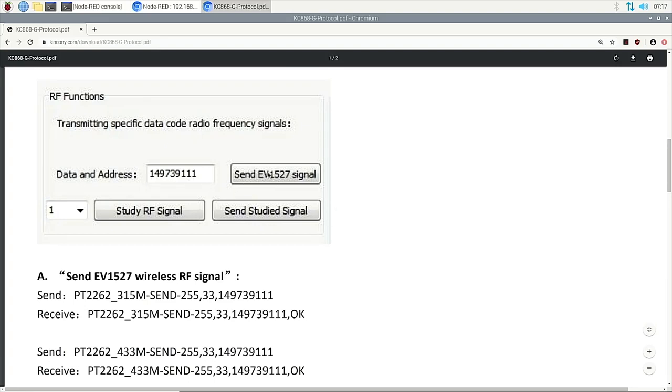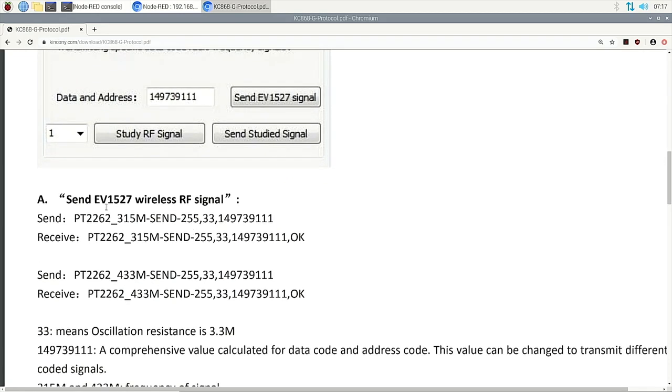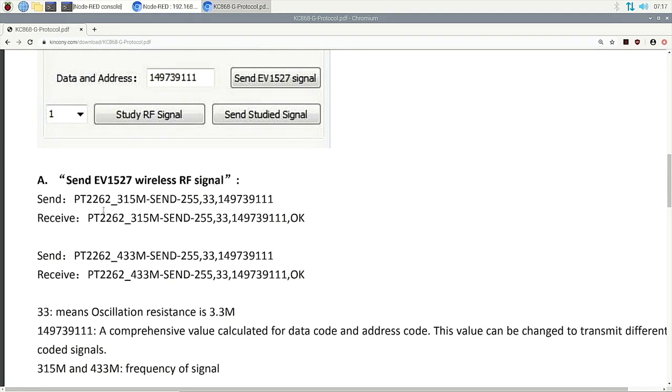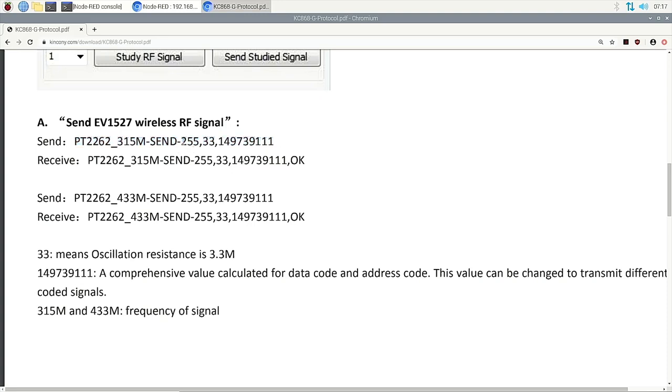Our gateway uses the EV1527 format, a wireless format signal. EV1527 is a wireless standard that is commonly used. So we can see how to send the command. Just send this string.